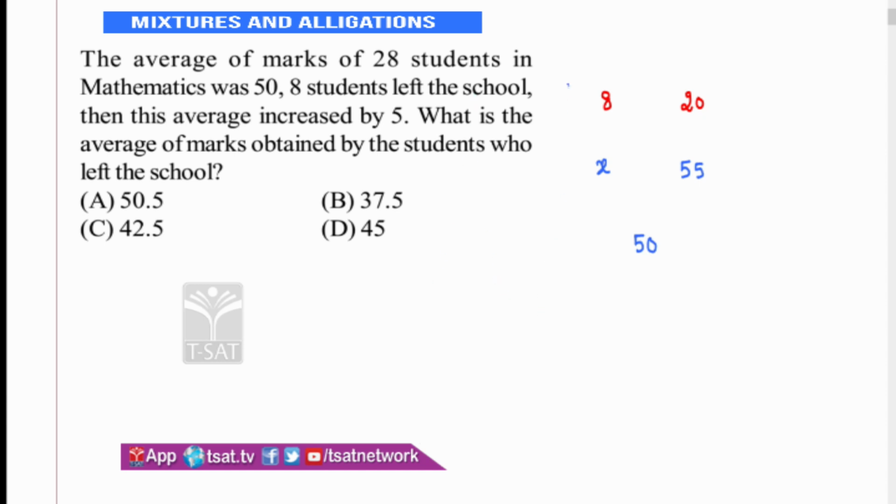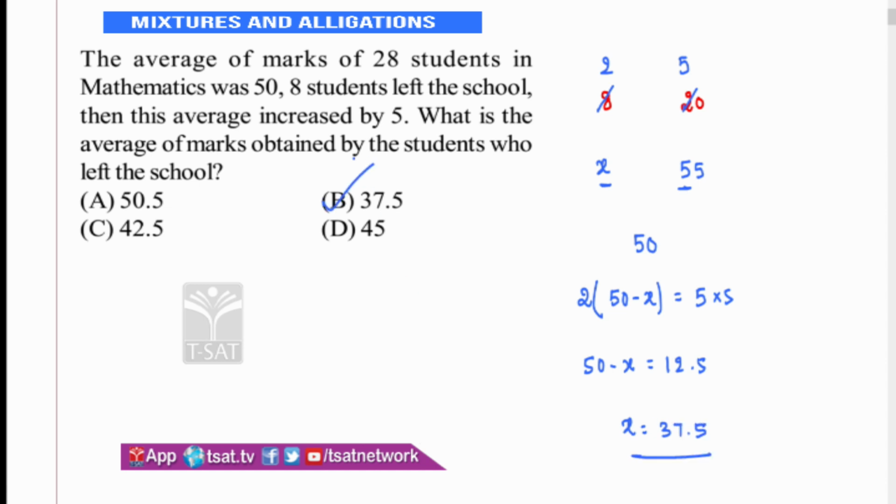So 8 into... so simplify it. 4 2s, 4 5s. So 2 into 55 is more than 50, therefore 5 must be less than 50. x minus 50 minus x is equal to 5 into 5, 25. I would say 50 minus x is equal to 12.5. x is equal to 37.5, right? So the answer for this is 37.5. That is the average of the students who left the school.